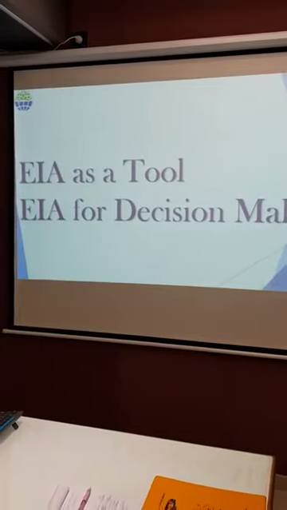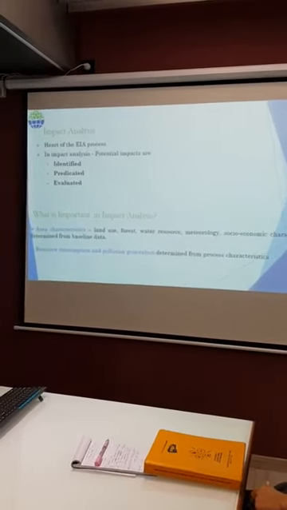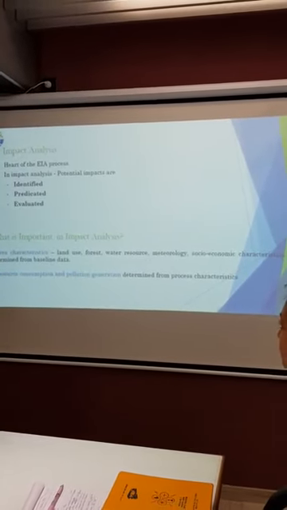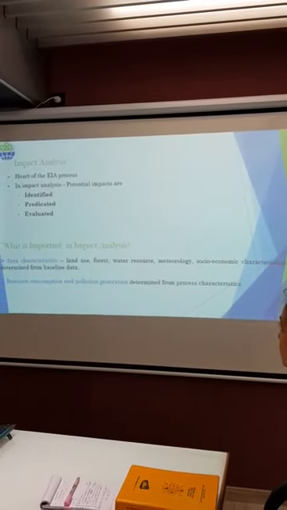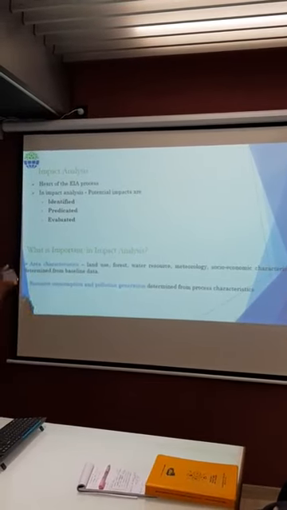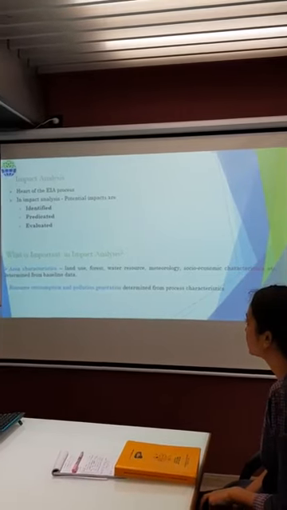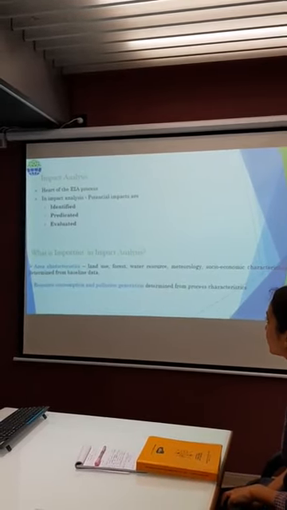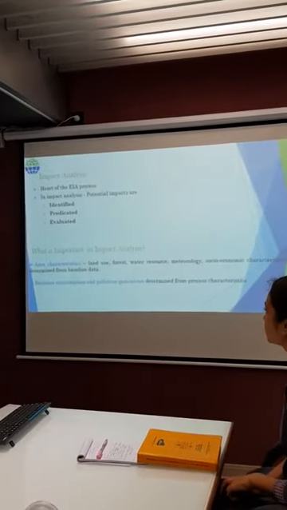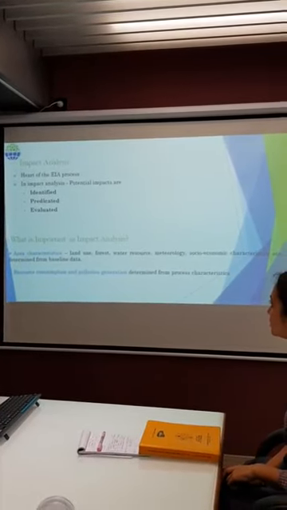About EIA as a tool for decision making. Why is EIA considered a decision making tool? Because EIA has three terms: identified impact, predicted impact, evaluated impact. Means impact should be identified, predicted, evaluated. So the important aspect of impact analysis is area, because this EIA covers a specific area.